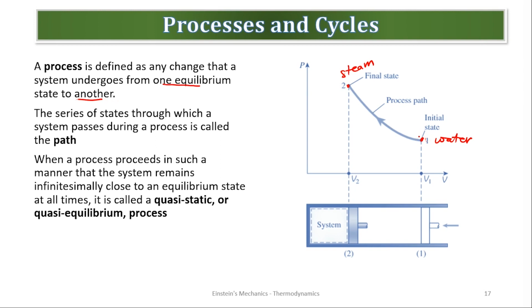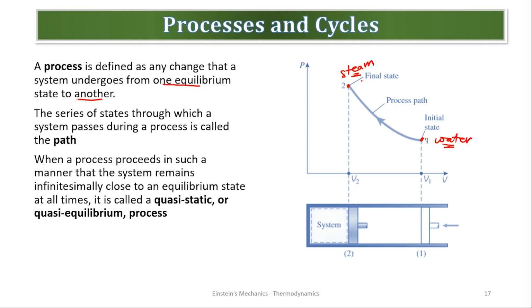It's a process from water to steam. This graph does not necessarily depict a water to steam graph, but I'm just making an example. So initially the system was in a water state, and it went to steam. So I can call this change from one equilibrium state to another equilibrium state a process.